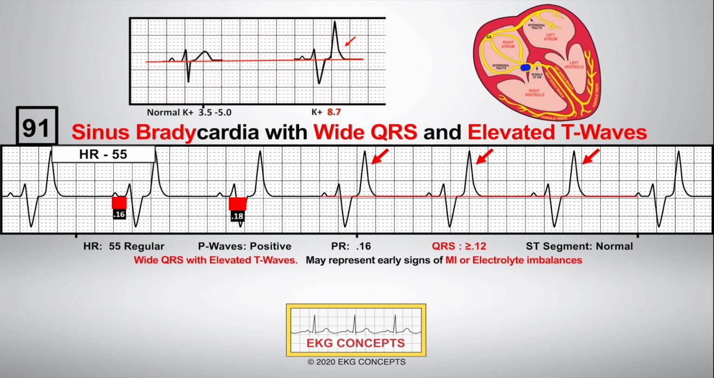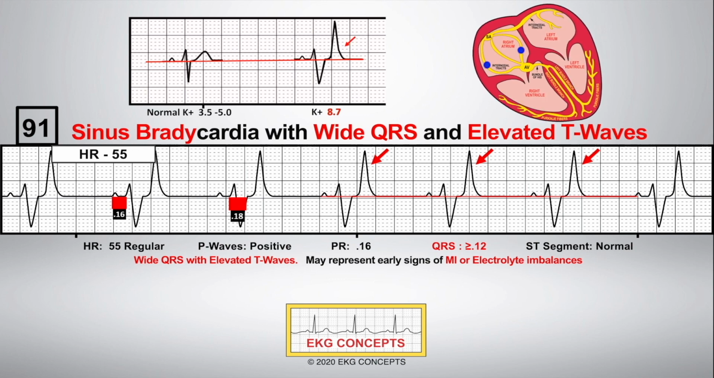Notice the QRS complexes above. The complex on the left has a normal potassium level of 3.5 to 5.0. The complex on the right will show what happens as the potassium level rises.